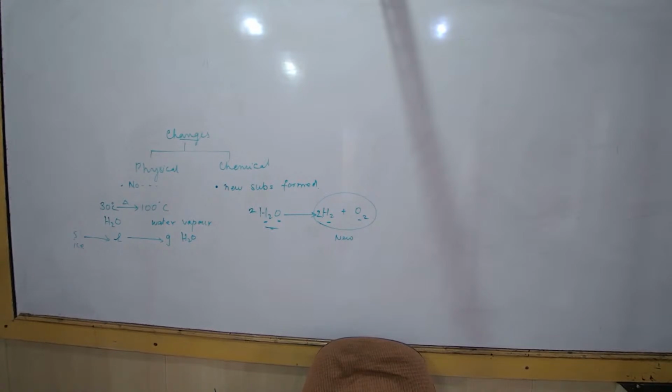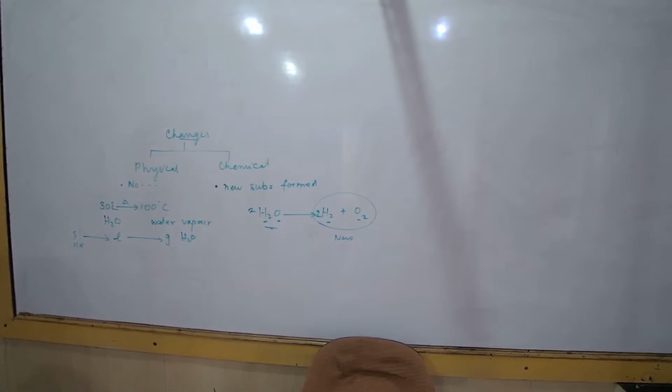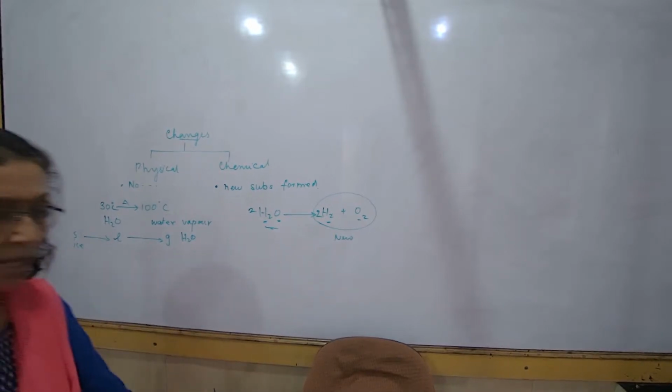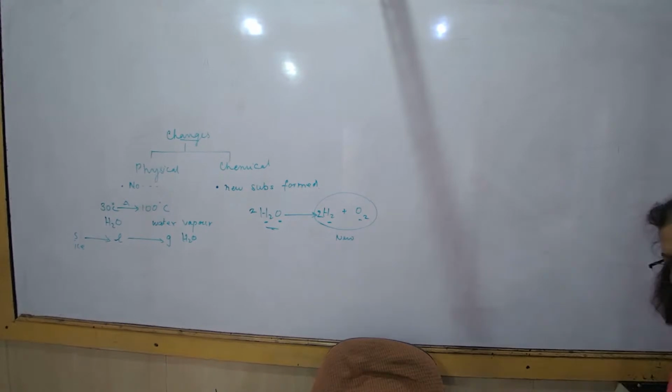Then fruit salad with raw fruits, and burning of paper and wood. Cutting the fruits and making fruit salad is physical. Burning paper, yes, correct. Wood burning is also a chemical change. So you are okay with that? Did you understand what is a physical change and a chemical change?